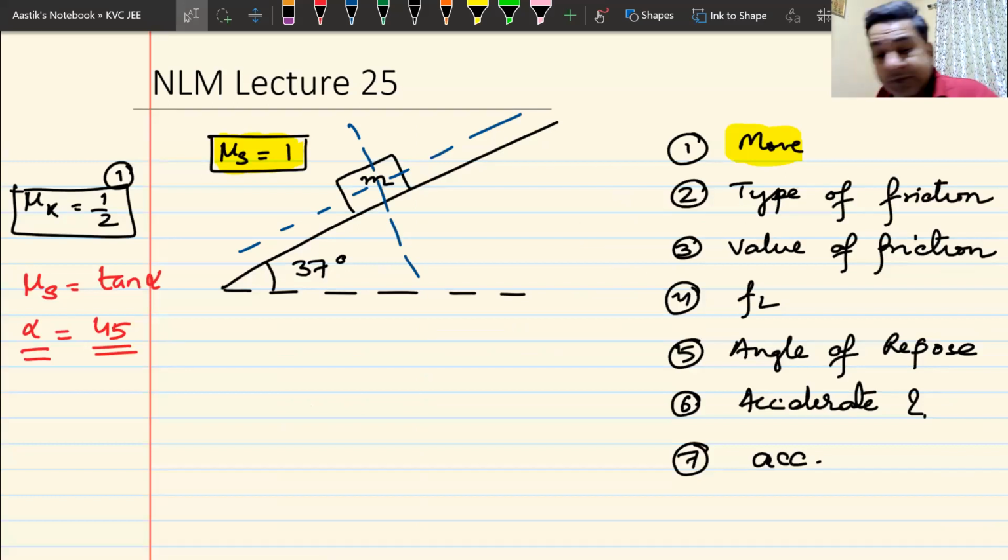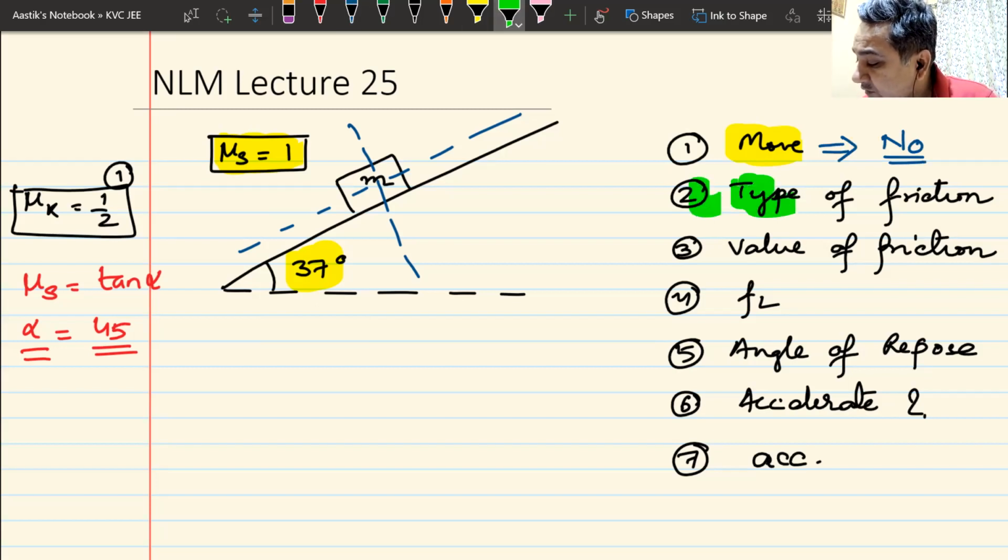Okay. So angle of repose, I think you remember, is 45 degrees. Now this angle which you see here is less than 45 degrees. It is 37 degrees. So will the block move? And the answer is no, sir. The block will not move. The block will remain at rest. Do we understand this? Can I have some raised hand that we understand this?